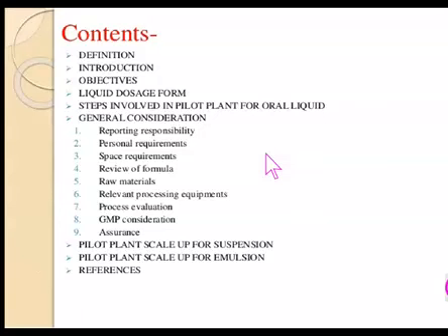Related to oral liquid, we will be discussing general considerations like reporting responsibility, personal requirements, space requirements, review of formula, raw materials, relevant processing equipments, process evaluation, GMP consideration, quality assurance. Then it will be followed by pilot plant scale up for suspension and pilot plant scale up for emulsion.